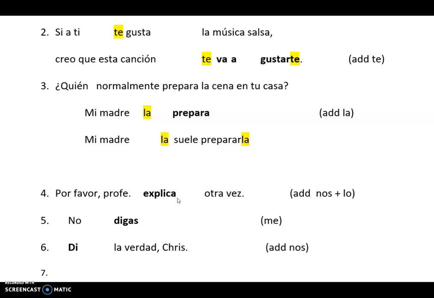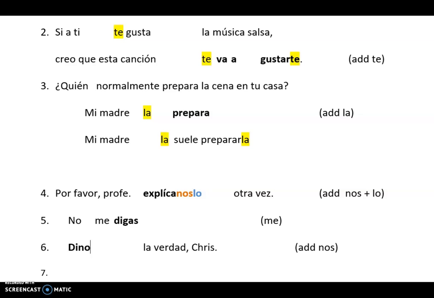Okay, commands. It depends if we have affirmative or negative commands. Por favor, profe. I want to add, explain it to us again. Where would I put these? Explícanoslo otra vez. Yeah, I have to attach it because it's affirmative. Now, on the other hand, a negative command, I think you know this phrase. No me digas, you don't say. I have to put it in front because it's a negative command. But if I said, tell us the truth, dinos la verdad,